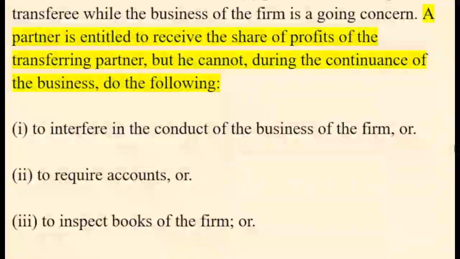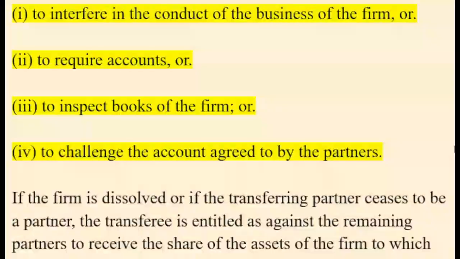A transferee is entitled to receive the share of profits of the transferring partner, but he cannot, during the continuance of the business, do the following. 1. Interfere in the conduct of the business of the firm, or 2. Require accounts, or 3. Inspect the books of the firm, or 4. Challenge the accounts agreed to by the partners.